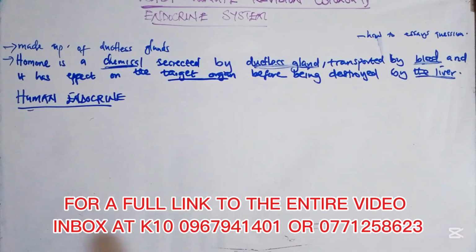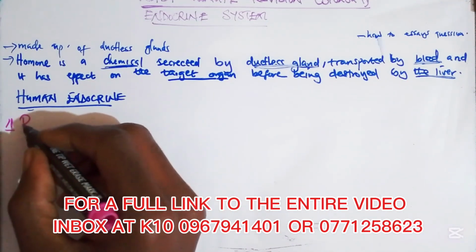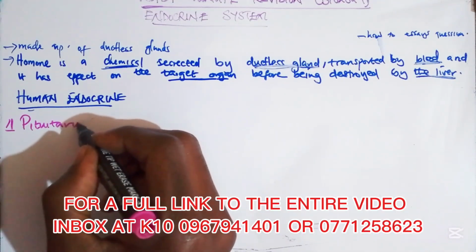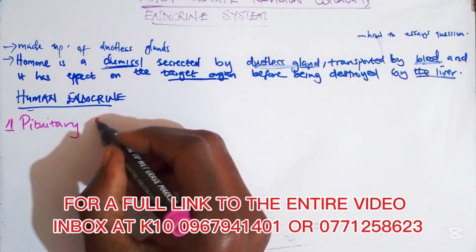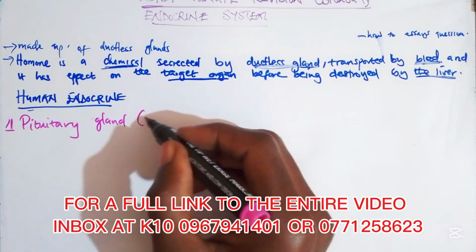The first important hormone, I'll put it in a different color, which you need to remember is the pituitary gland, also known as the master gland.